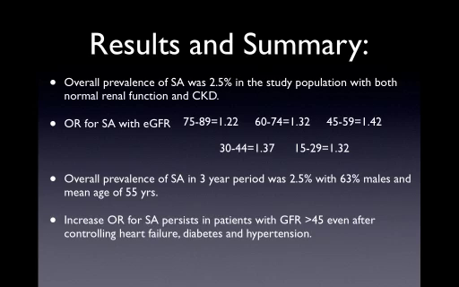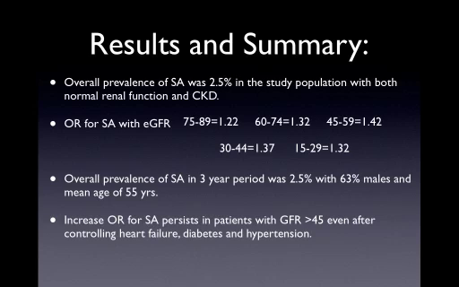So the results, what they summarized, was that the overall prevalence of sleep apnea was only 2.5% in this patient population. The risk of developing sleep apnea was higher with the different EGFR. So the lower your GFR, the higher the incidence of obstructive sleep apnea. The 3-year prevalence of obstructive sleep apnea was around 2.5% as stated, with 63% males, and the mean age was around 55 years.